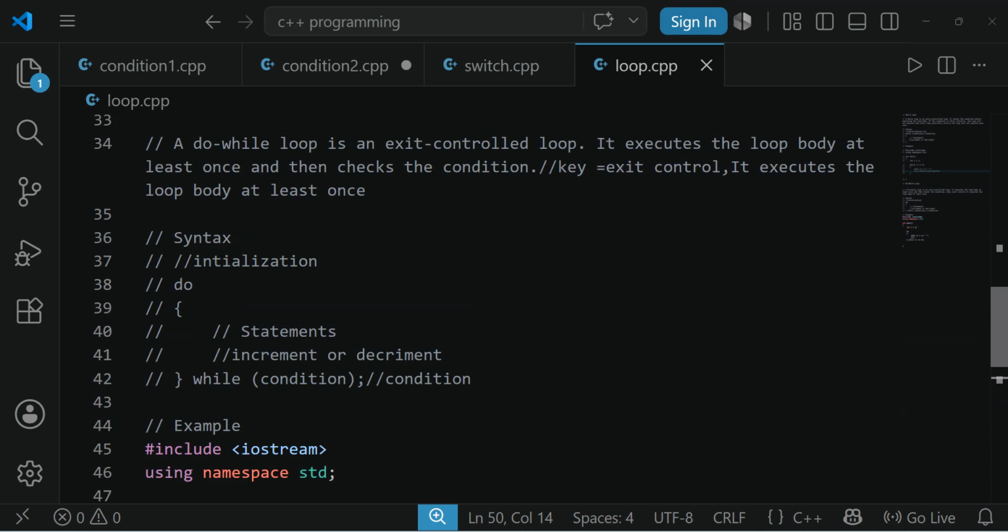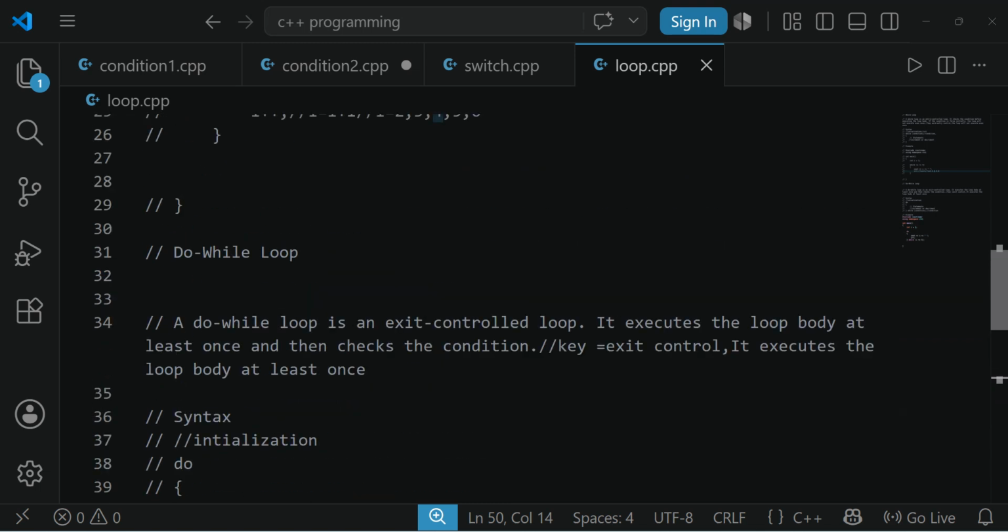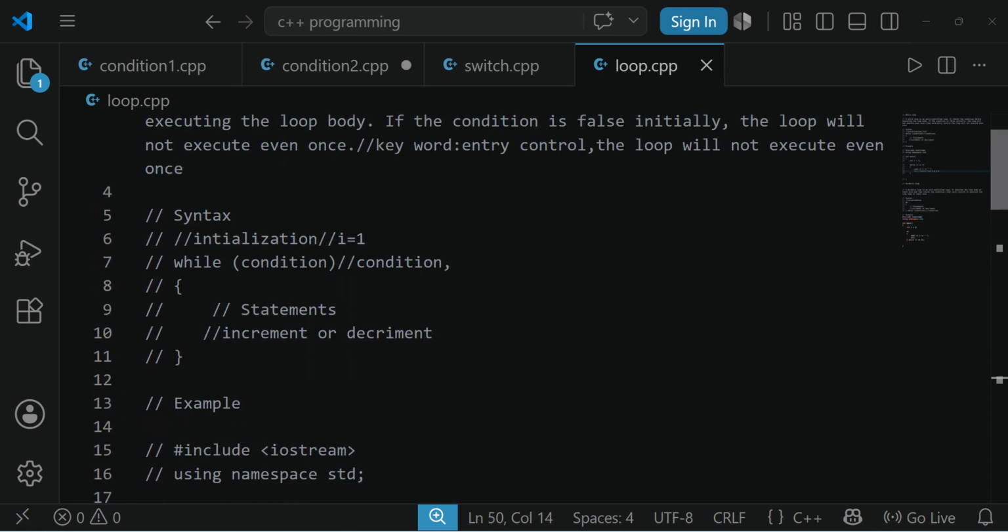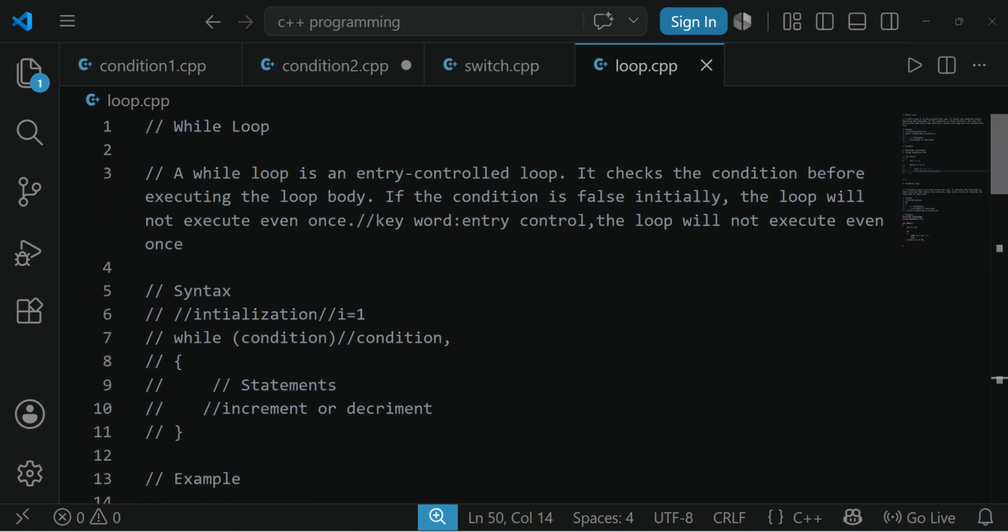I hope you have a clear idea on this while and do while loop. In the next video, I will discuss the for loop.